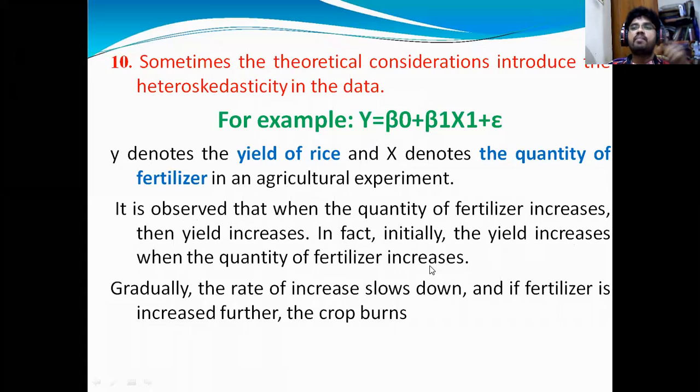In the starting stage, as we increase fertilizer, the quantity of production also increases. But gradually the rate of increase slows down, because when you put more fertilizers on the crops, the crop burns. Increasing more fertilizers may be harmful to the crop also. When you take a higher dose to your body, the dose may have a negative impact on your body. At the same time, the fertilizer can also impact the production of the rice negatively.